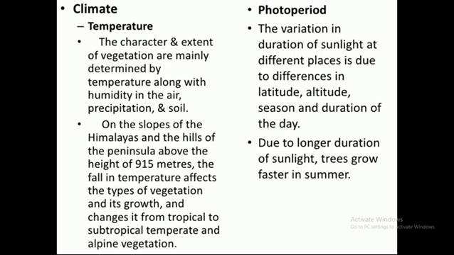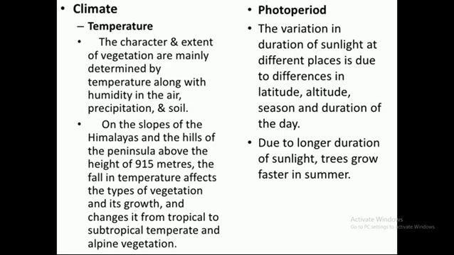Second factor, climate. Climate also affects the type of vegetation as well as wildlife. We will divide the climate into different parts. First, that is temperature. Temperature mainly affects the type of vegetation. For example, the areas where the temperature is very high, there will be more growth of vegetation, and areas with less temperature have less growth of vegetation. The Himalayas have less temperature, so there will be short-size vegetation.